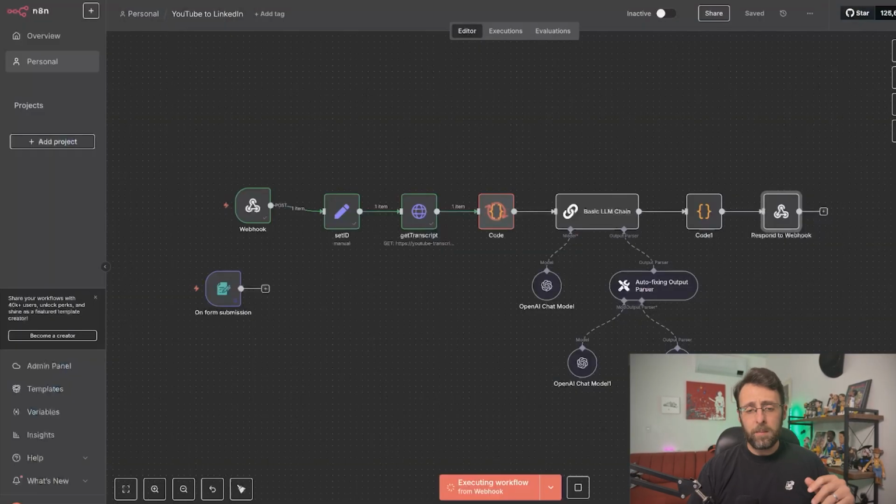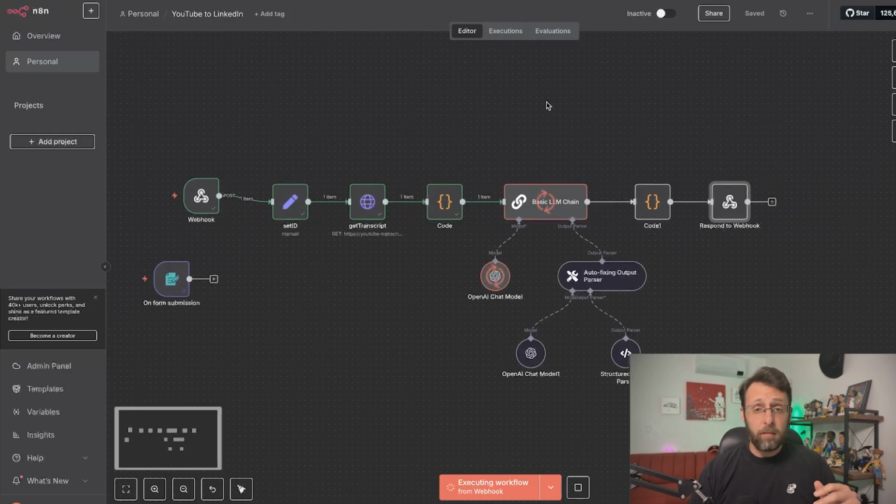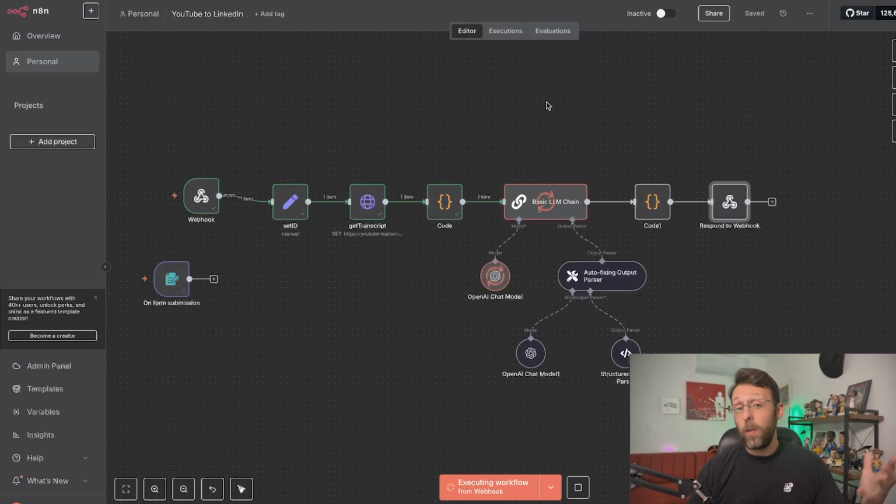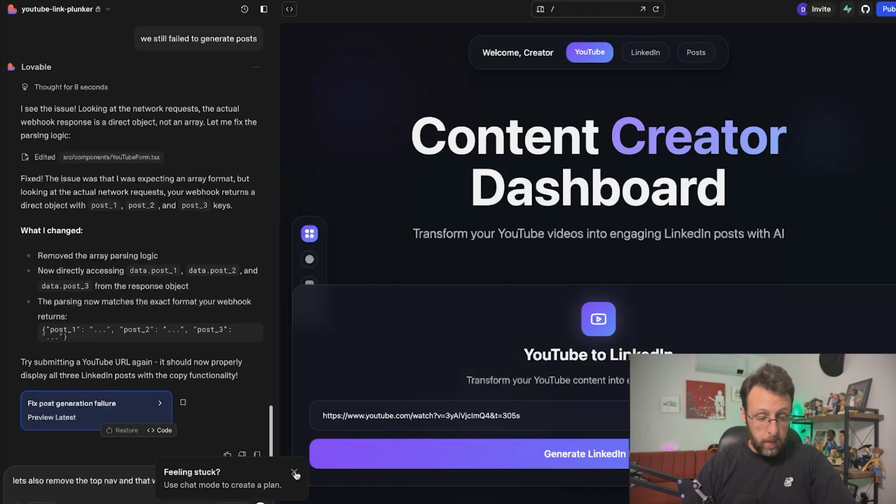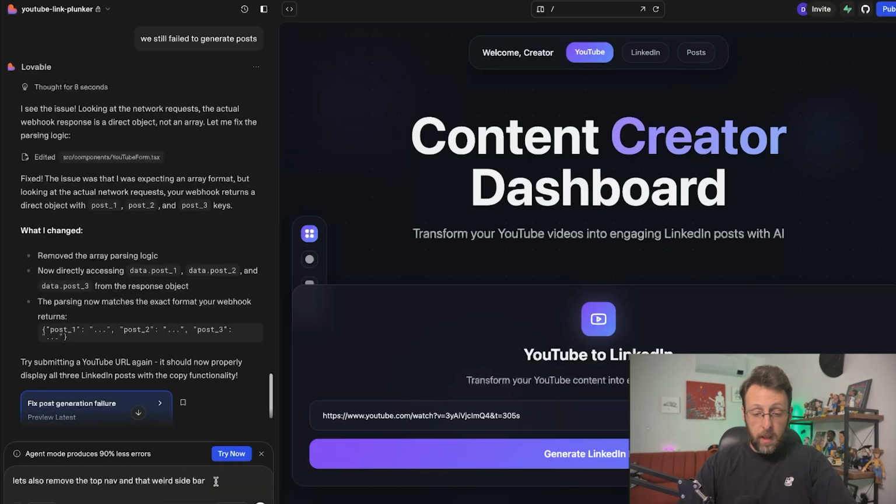We can have a cool loading animation or something if we want it. We don't need it for the sake of this. You can always tell Lovable to add cool things like that, or to send a message letting the user know that we'll deliver this in their inbox, or basically that their posts are getting ready. I'm going to say let's also remove the top nav and that weird sidebar and shrink the URL input container a bit.